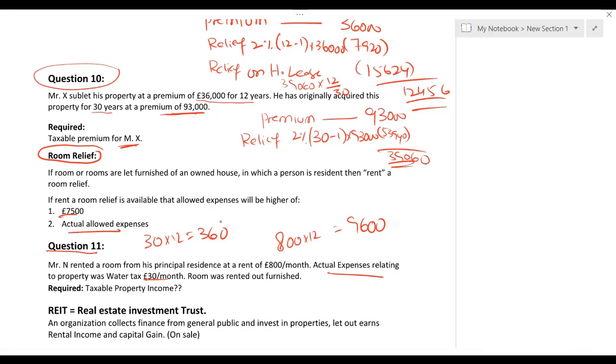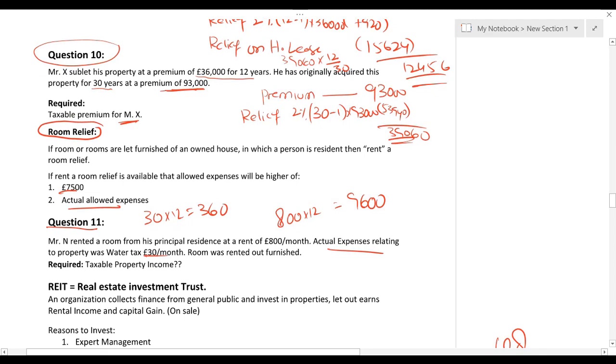So instead of deducting 360 from 9,600, we will deduct rent-a-room relief, which is 7,500. In this way, obviously, we'll be saving the tax. So simply, rent-a-room relief or actual expenses relating to that room, whichever is higher, you will claim that.